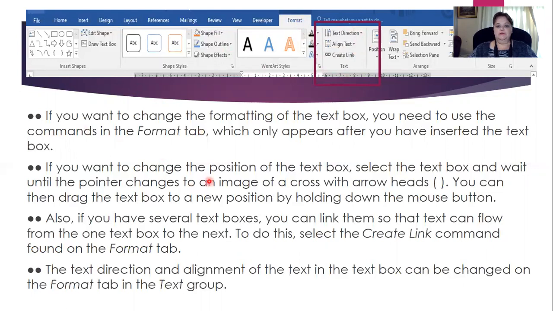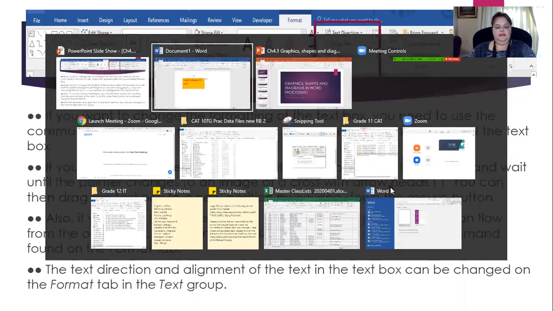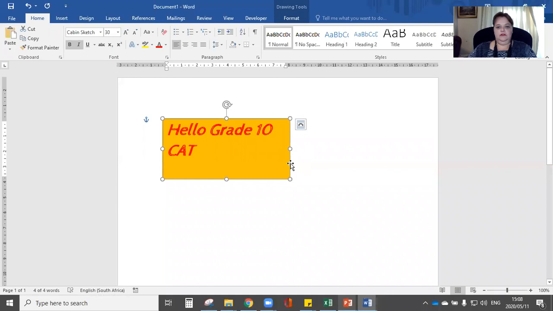If you want to change the position of the text box, select the text box and wait until the pointer changes to an image of a cross with arrowheads. So let's quickly take a look at that. Do you see here, at the moment I've got an I in there, but if I hold it on the line, my cursor changes to a cross with arrowheads. So I'm going to select that.